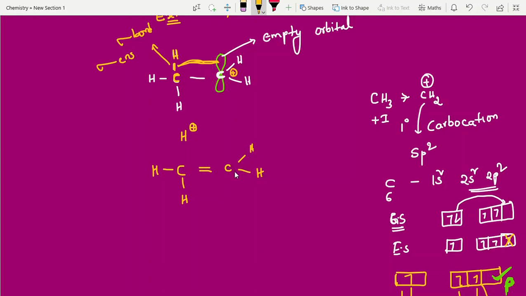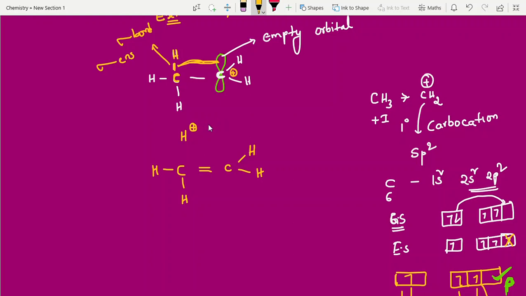Now this carbon is happy. Before, it was deficient, right? Now you can calculate the electrons around the carbon, students. See, 1, 2, 3, 4. Satisfied. Before, it had 3 bonds only, and 3 bonds means deficient. What is carbon's valency? 4. Around carbon 4 bonds are there, so it is happy.